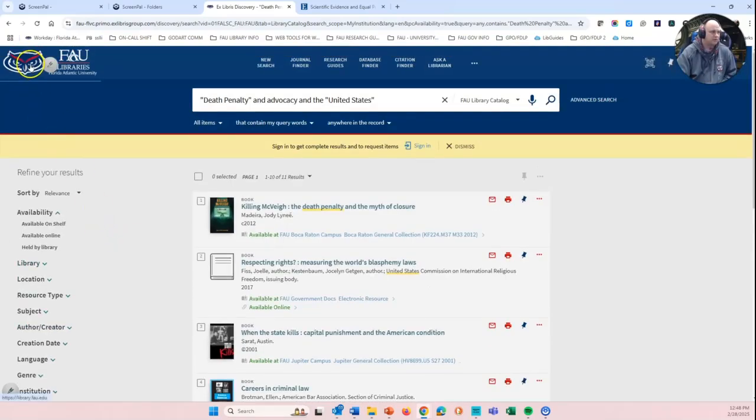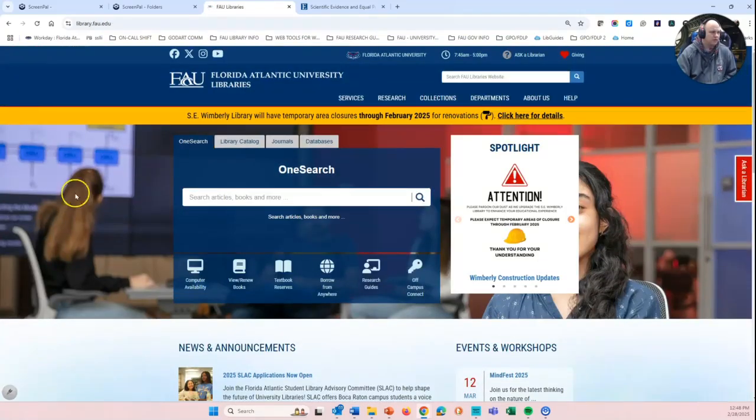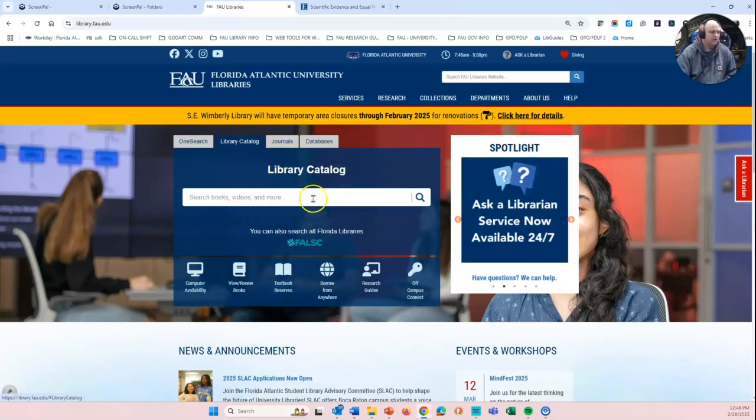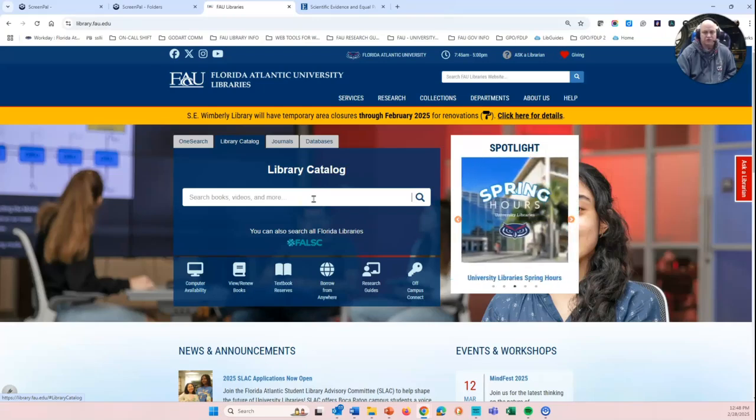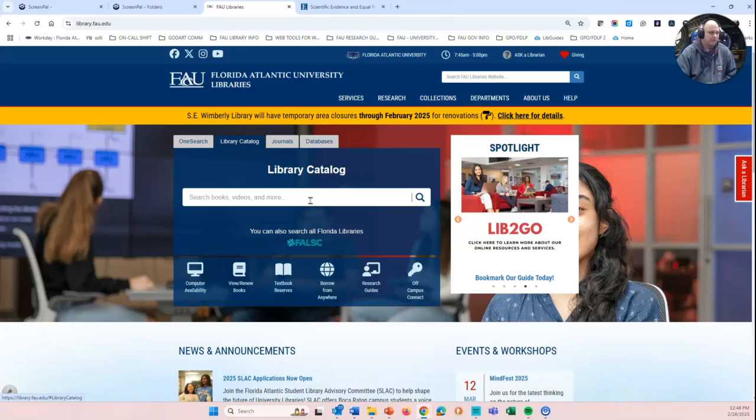It's that simple. I'll go back to the library's homepage again. Again, click on Library Catalog, and then you can begin by putting in your keywords, or if you have a title of a book, you can do a title search and begin there.